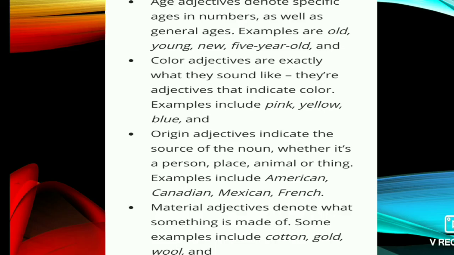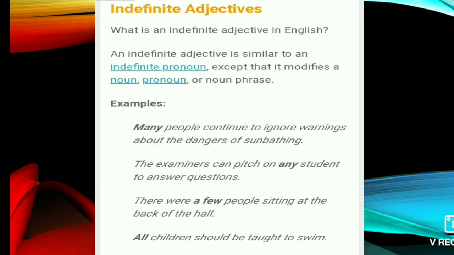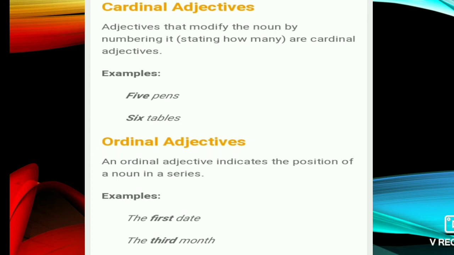After the indefinite adjectives, there are also cardinal adjectives, ordinal adjectives, color adjectives, origin adjectives and material adjectives. Indefinite adjective example: many people continue to ignore warnings. The examiners can pitch on any students. And the cardinal adjectives modify the noun by numbering it, telling how many. Five pens, six tables, these are cardinal adjectives. An ordinal adjective indicates the position of a noun in a series. Example: the first date, the third month.